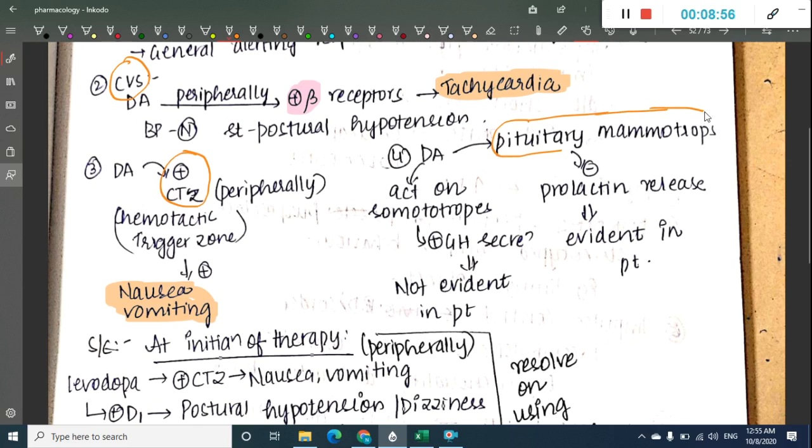Normally dopamine inhibits prolactin release, which is evident in patients. It will also act on somatotropes, that is growth hormone cells, and activate growth hormone secretion, but this is not normally seen or manifested in the patients.